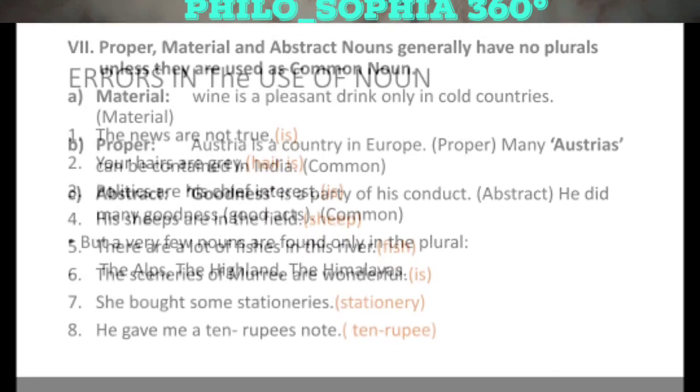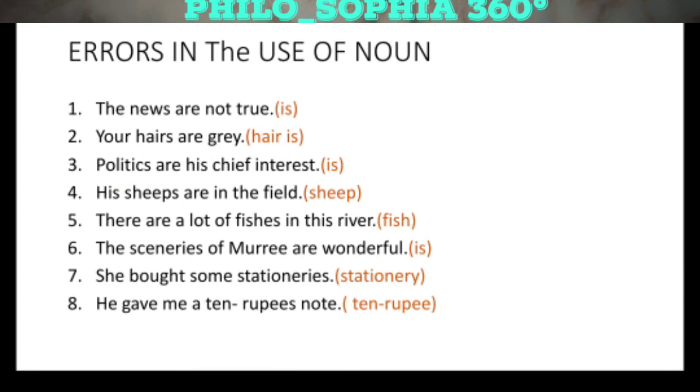So for a comprehensive understanding of the usage of nouns, I have made some sentences for you. The first sentence is "The news are not true." As we have discussed in the grammar section, news is a singular noun. So the correct sentence will be "The news is not true." In the same way, the second sentence is "Your hairs are grey." Hairs is an incorrect word here. When we are talking about one hair or many hair, we will use hair. So the correct sentence will be "Your hair is grey."